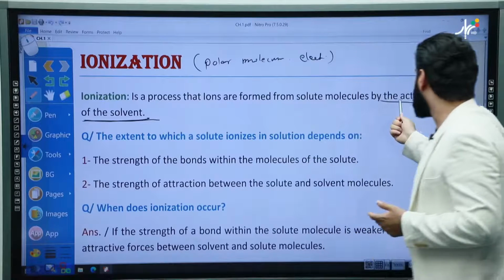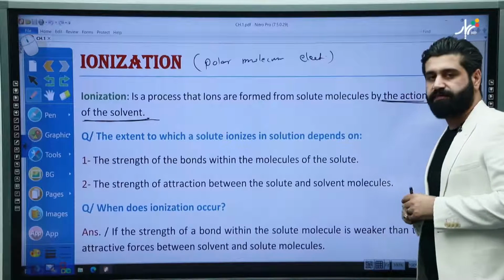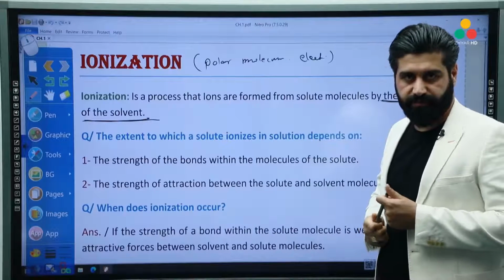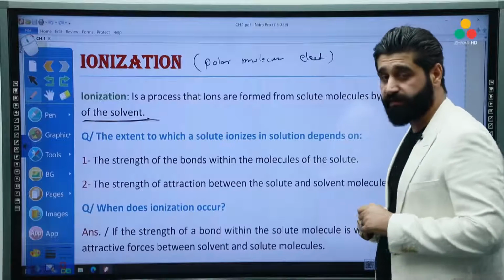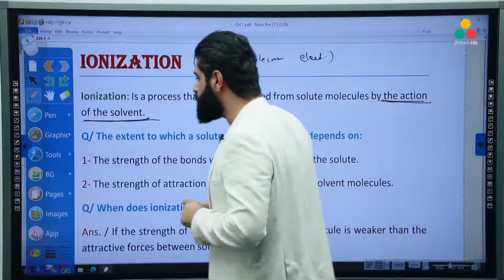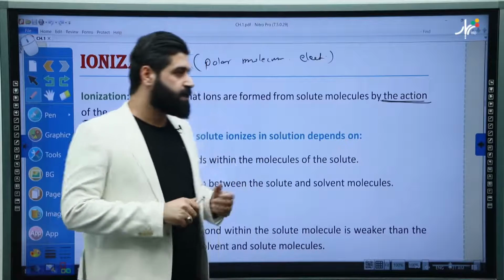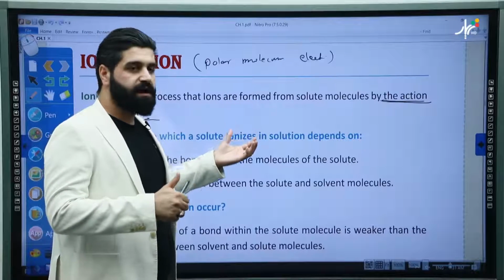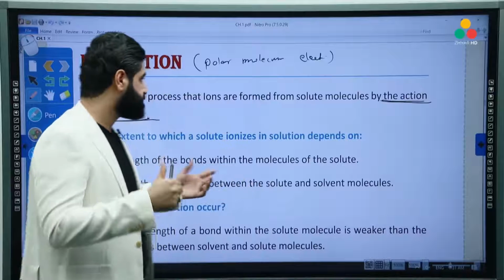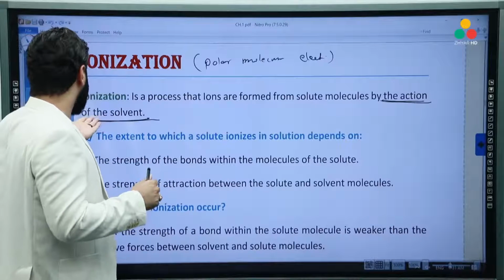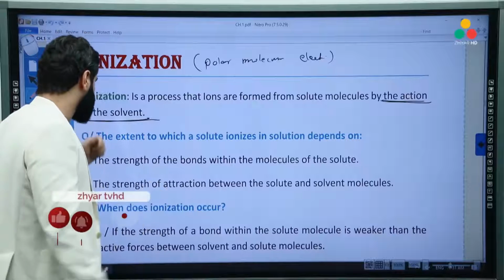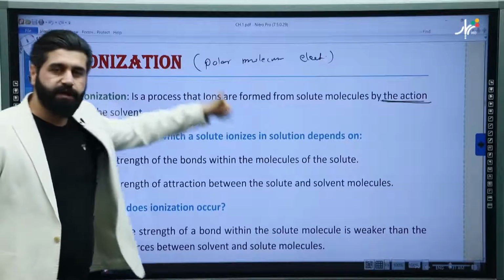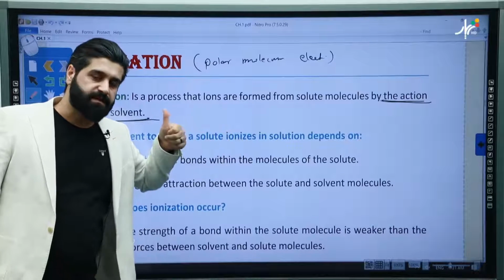One of the most important parts of the definition of ionization is forming ions by the action of the solvent. It means without solvent, no ion can be produced. We will get some ions that were not present previously, and they will be formed by the action of the solvent. What type of compound can undergo ionization? Molecular compound, which is electrolyte.